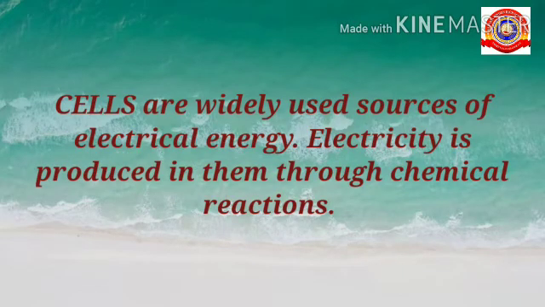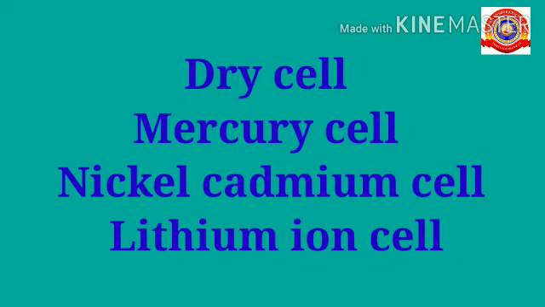Cells are widely used sources of electrical energy. Electricity is produced in them through chemical reactions. Dry cell, mercury cell, nickel cadmium cell, lithium ion cell are the different types of cell, and we discussed their uses in our previous session.